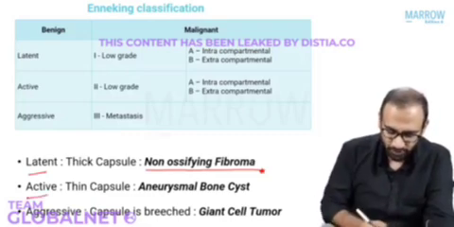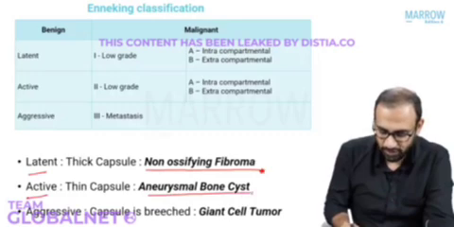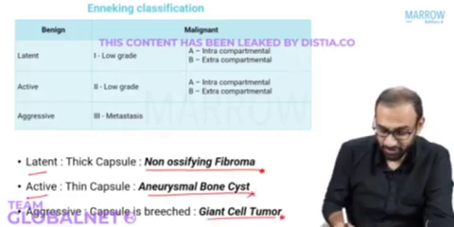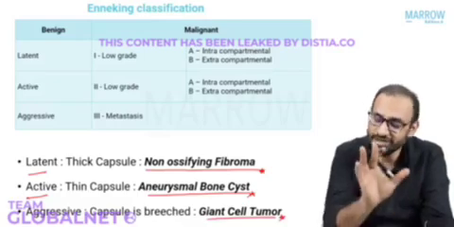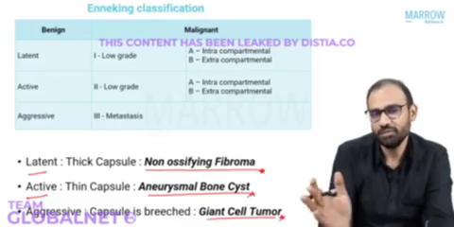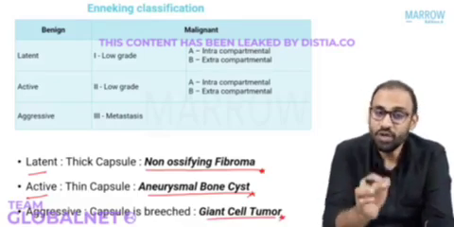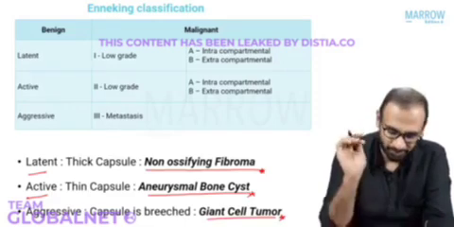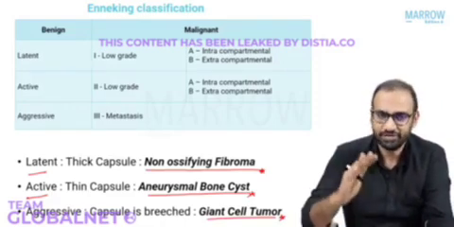An active benign bone tumor, the example is aneurysmal bone cyst. And an aggressive benign tumor, the example is giant cell tumor. You have to bear with me. Trust me on this. Once we finish the complete module of bone tumors, only then things will make sense to you, right? So latent, active, and aggressive benign tumor.